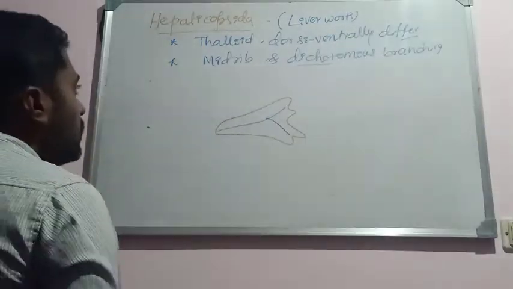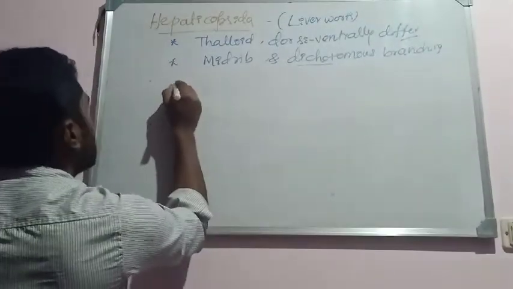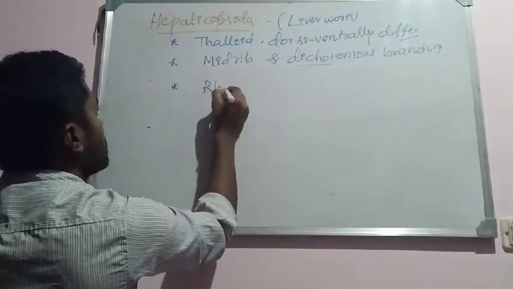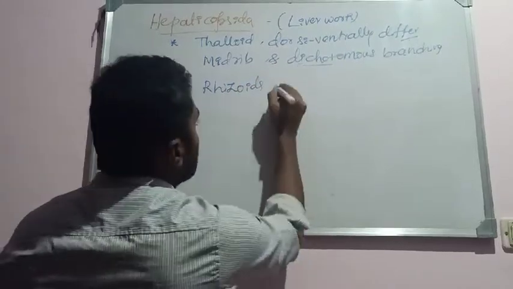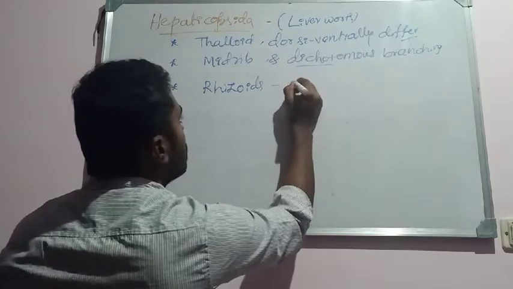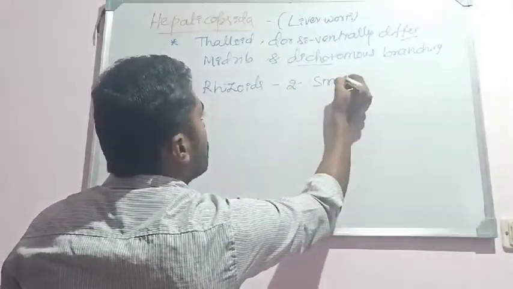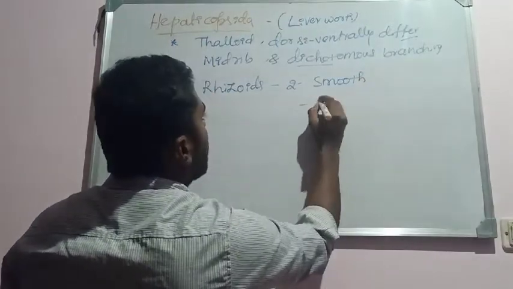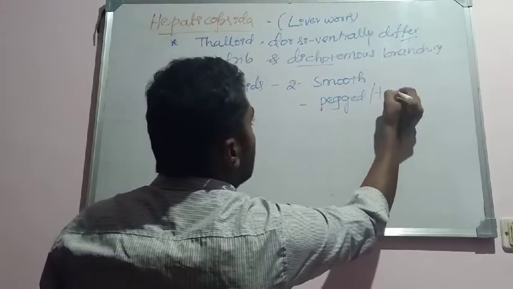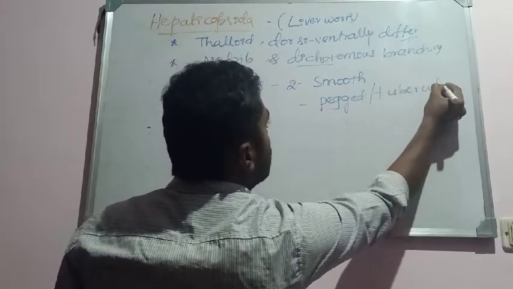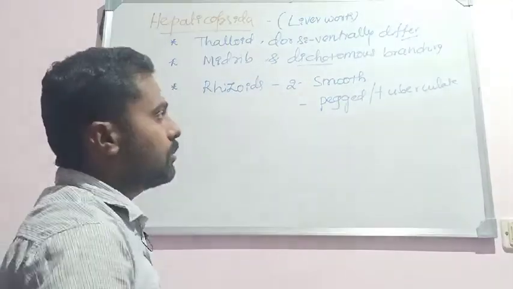Then the ventral surface of the thallus bears rhizoids. Rhizoids in these members are of two kinds. One is smooth-walled rhizoids, and another is pegged or tuberculate rhizoids. What is a smooth-walled rhizoid?